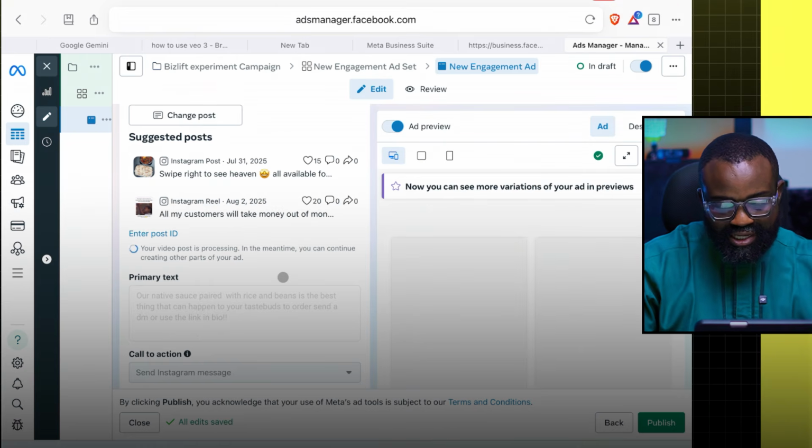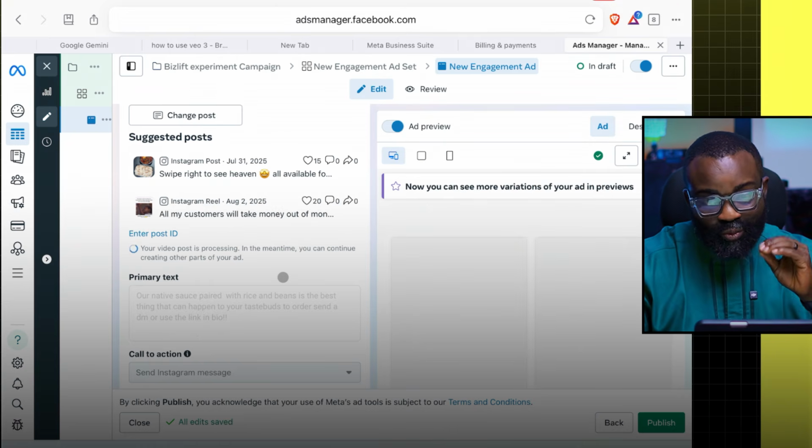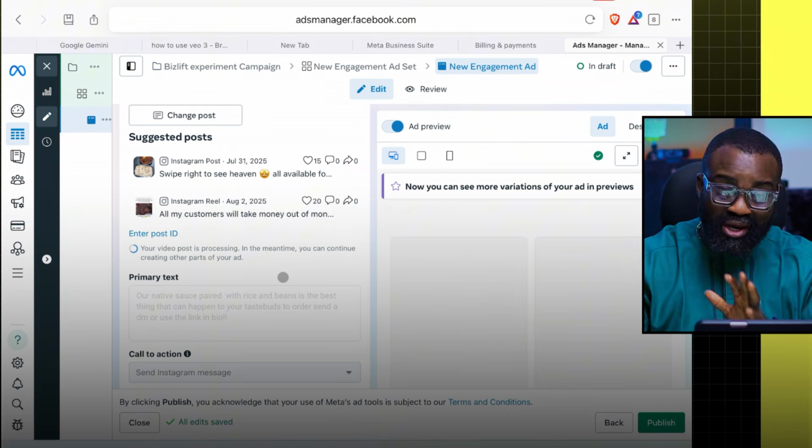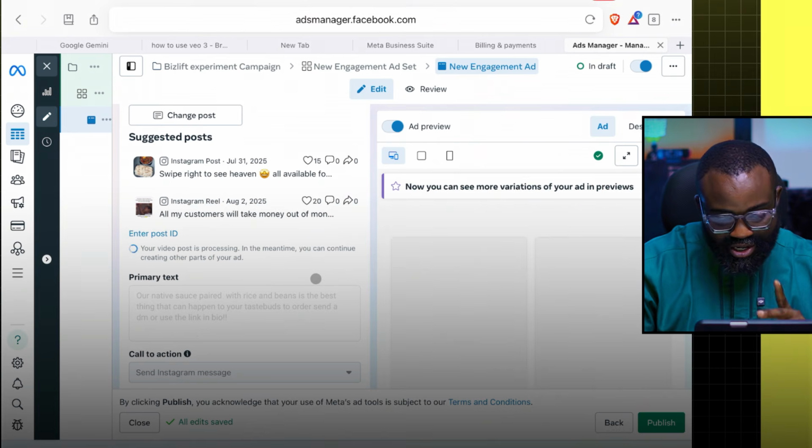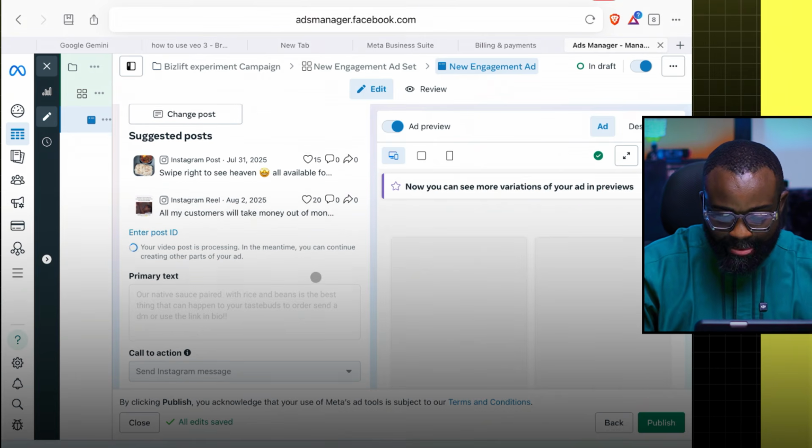So that people do not say that I did something in between, that's why I'm walking us through how I'm setting it up, so that we can both see how I'm setting it up. You will not say there's something hidden. You're seeing exactly how I'm setting it up, okay?